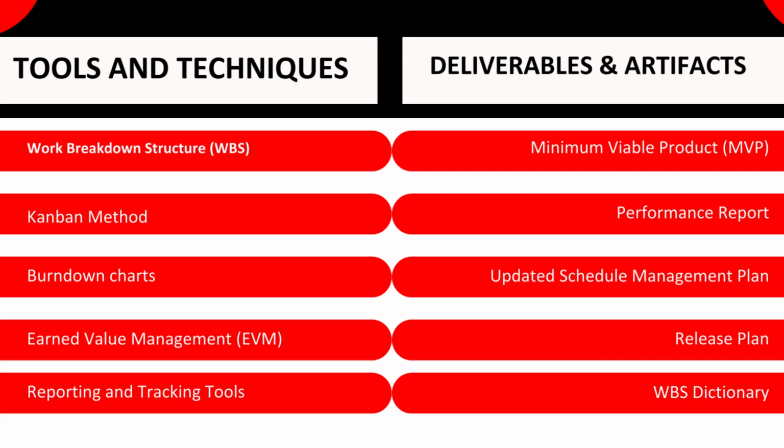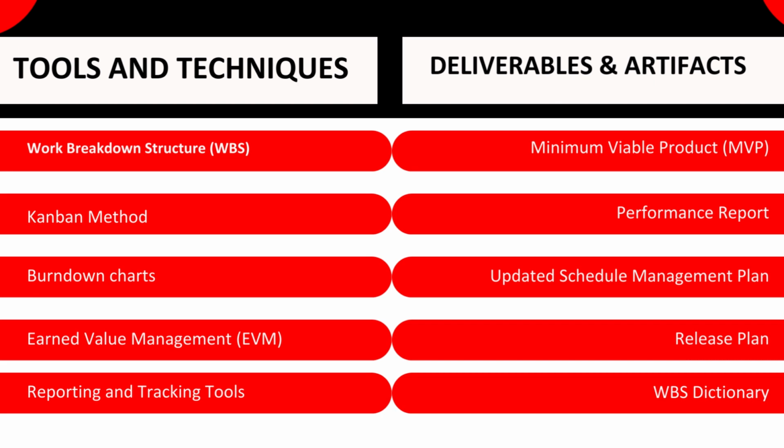Release Plan. A release plan is a document that describes how a product will be released. It includes information on the release schedule, features, and dependencies. For example, a software development team is creating a release plan for a new mobile app. The release plan includes information on the release schedule, features, and dependencies.